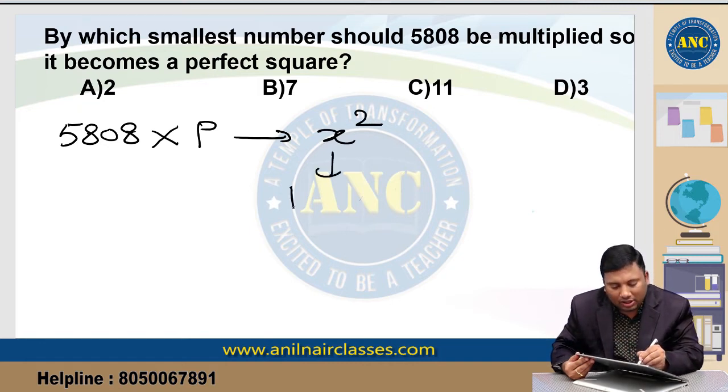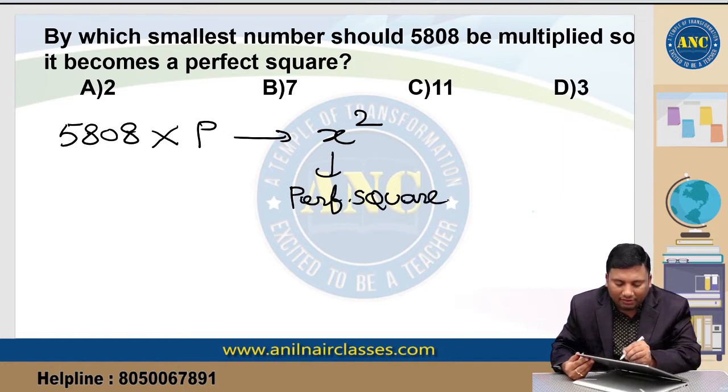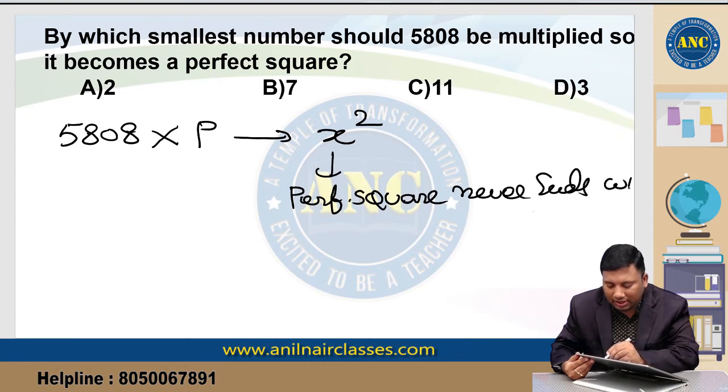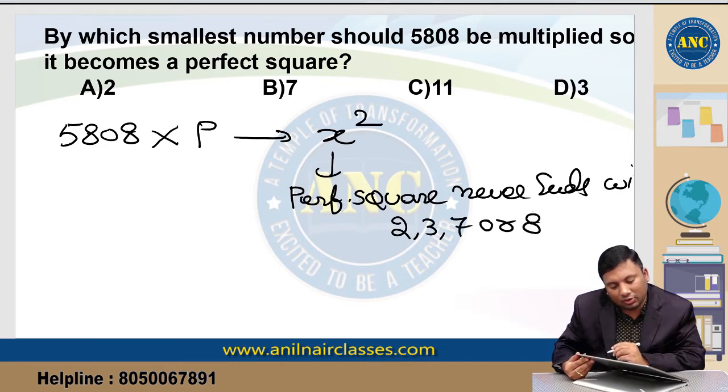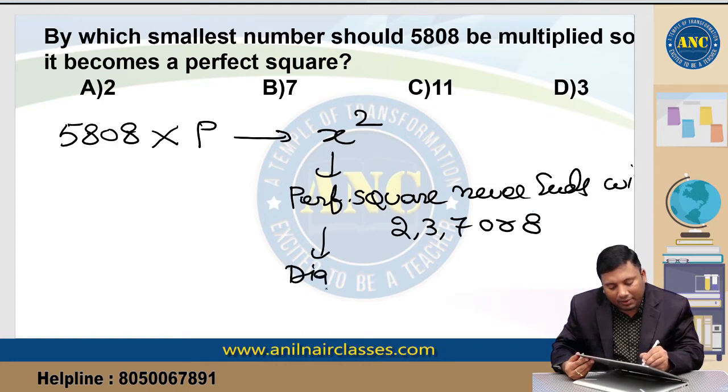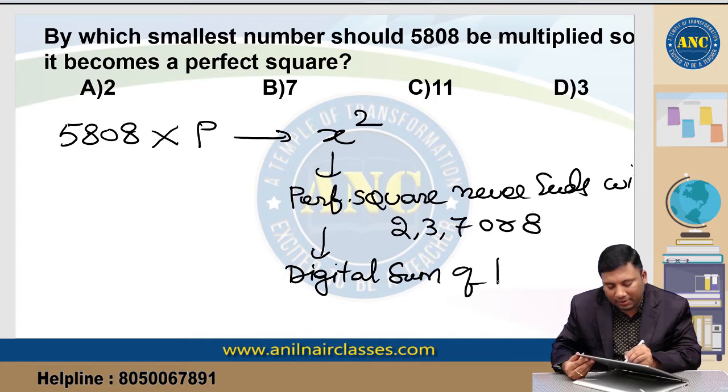A perfect square. What are all the logics? A perfect square never ends with 2, 3, 7 or 8. That is one logic. Next one, the digital sum of a perfect square